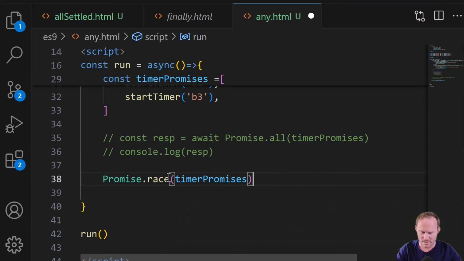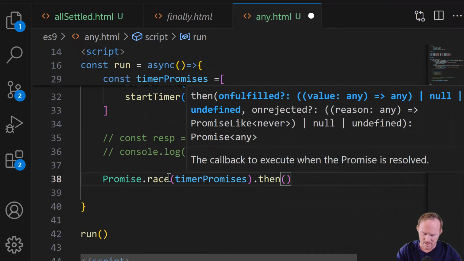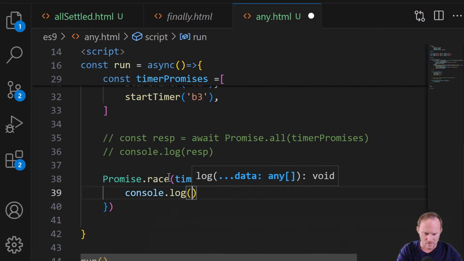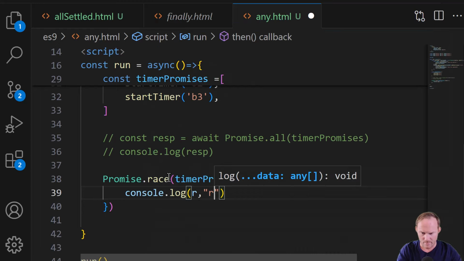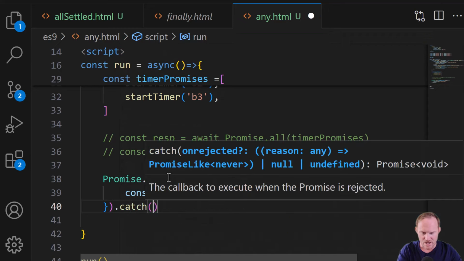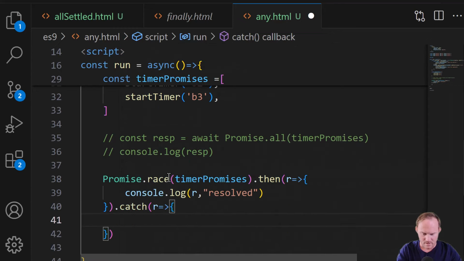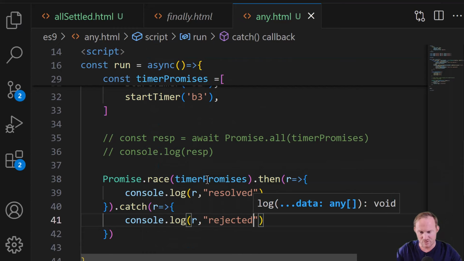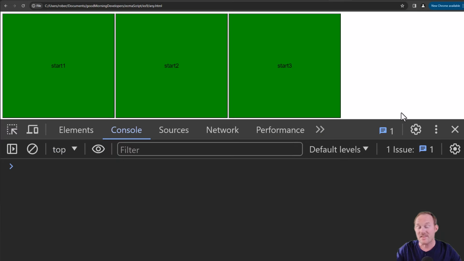So I'll put in here dot race. We'll do our dot then. We'll call what we got back R, and I will console.log R, comma, resolved. And then right at the bottom there, I will do a catch, and we will do console.log R, comma, rejected. So if we run this, this is going to be the other side.